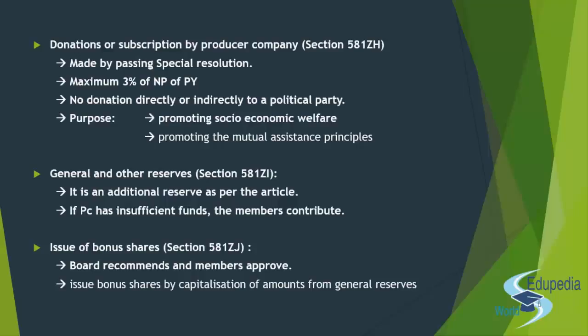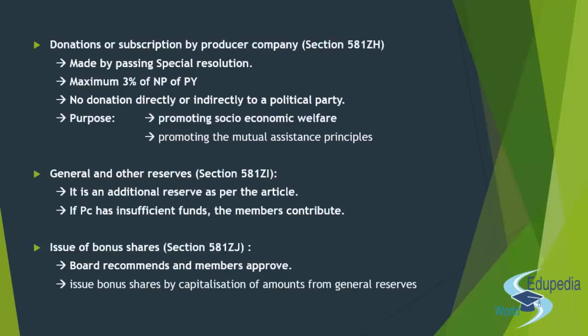Whatever amount, whatever quantity, whatever time period you want to decide, you decide with respect to the article. You know, the article is very powerful in the case of a producer company. So the entire details of how the general reserve is to be prepared, how much is the contribution that is to flow in per annum, what is the percentage, how much is to be saved for what, and what are the other reserves that are to be maintained, all these things are discussed by the article. So this is an additional reserve that has to be maintained according to the article. Other reserves that you make for any specific purpose will always be there. This is a general reserve that would be used in any other field.